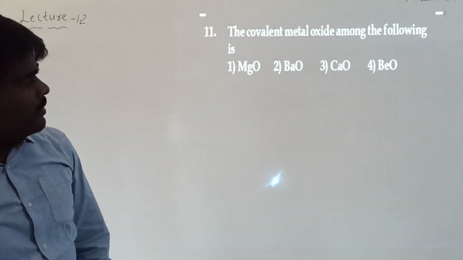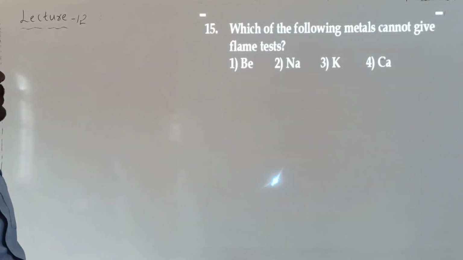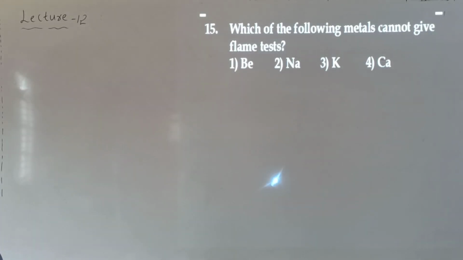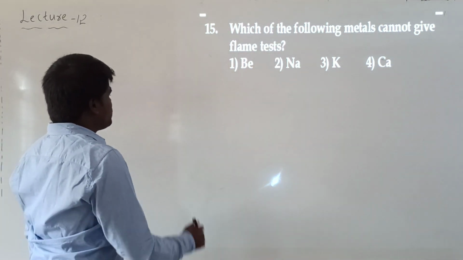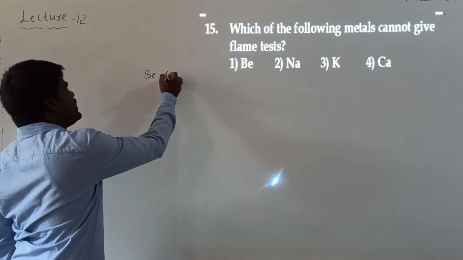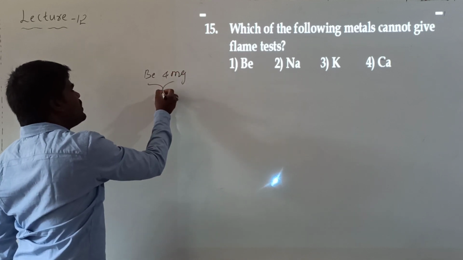Now look at the next question. Which of the following metals cannot give a flame test? The options are beryllium, sodium, potassium, calcium. This is a direct question from the second group: beryllium and magnesium of the second group are colorless